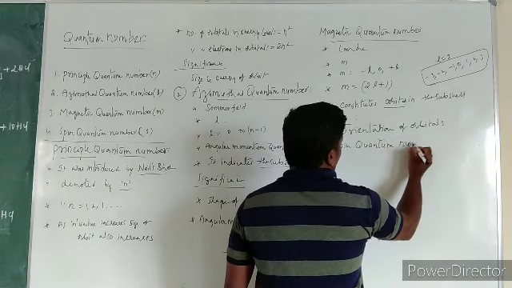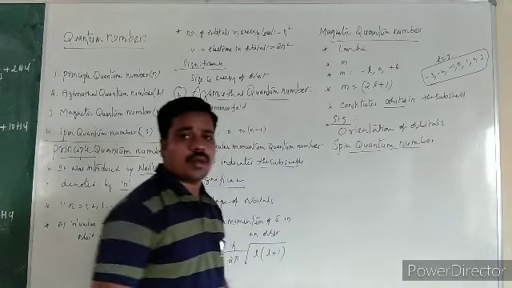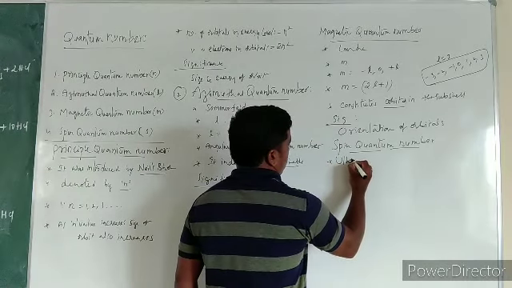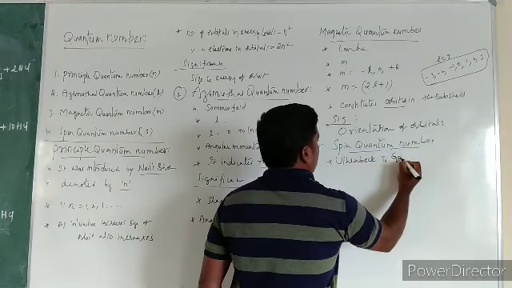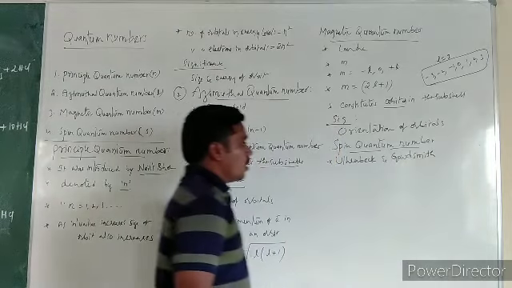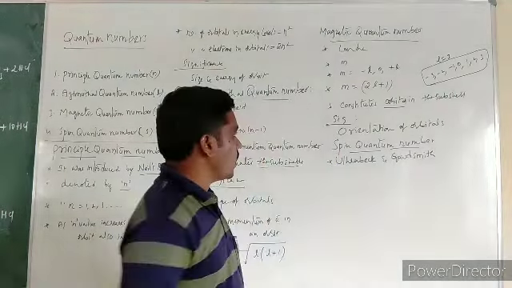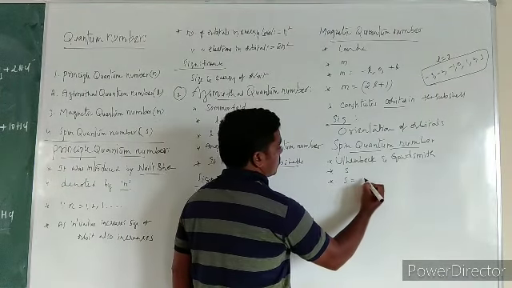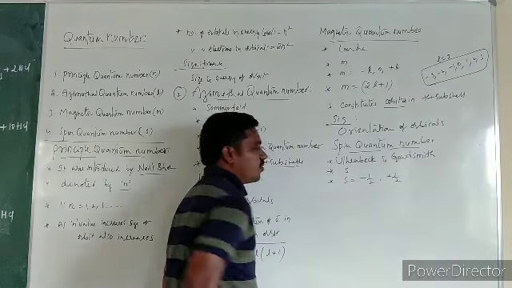After that, the next quantum number is the spin quantum number. It was introduced by the scientists called Uhlenbeck and Goudsmit, and it is denoted by S. The values of S are minus half and plus half.